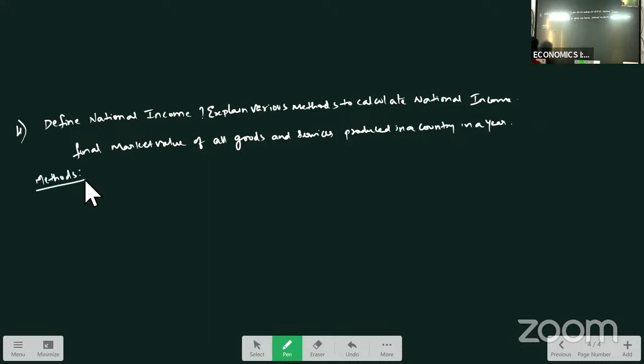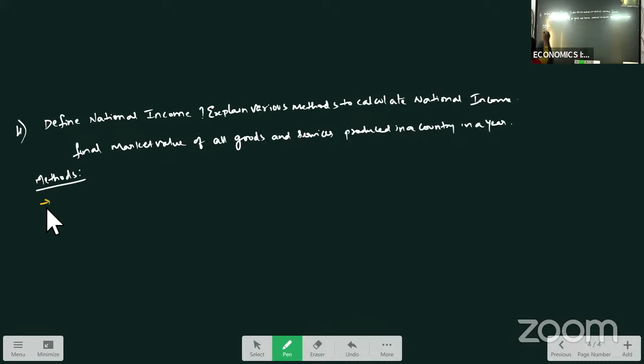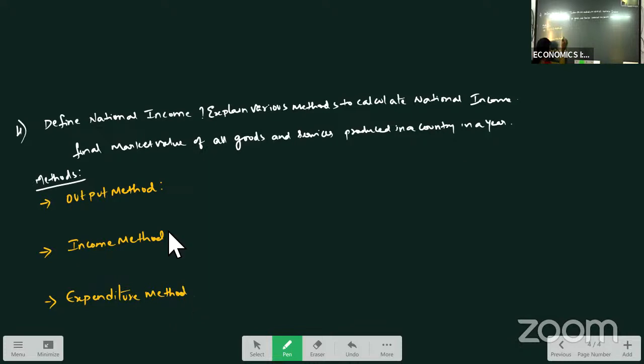The various methods to calculate national income are, first method is what? Output method. Next one is the income method. And next we have is the expenditure method. Right? What are the three methods to calculate national income?